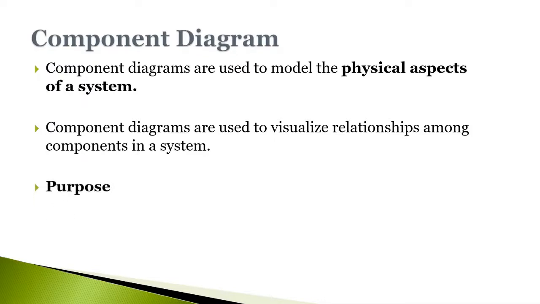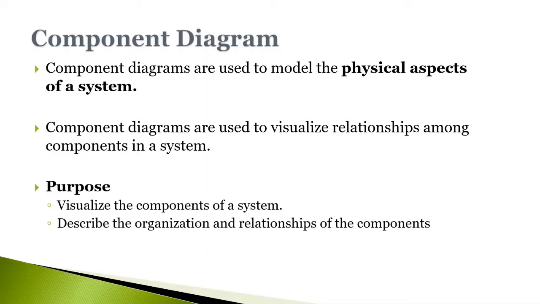The purpose is also different for all the diagrams. The purpose of the component diagram can be summarized as: the component diagram is used to visualize the components of the system. It is also useful to describe the organization and relationship of the components. Component diagrams are used during the implementation phase of an application. However, it is prepared well in advance to visualize the implementation details. This diagram is very important as without it, the application cannot be implemented efficiently.